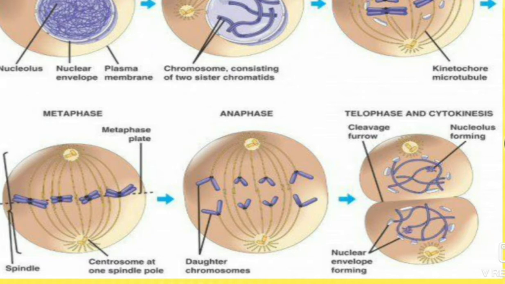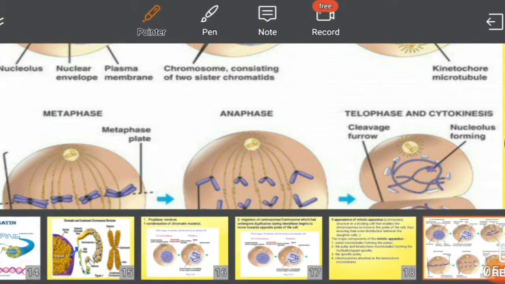Then a furrow starts in the cell membrane at the middle in animal cell. Here this furrowing starts in animal cell. Then telophase. Two sets of chromosomes reach the opposite poles. These are the sets of chromosomes. They reach towards the opposite pole.